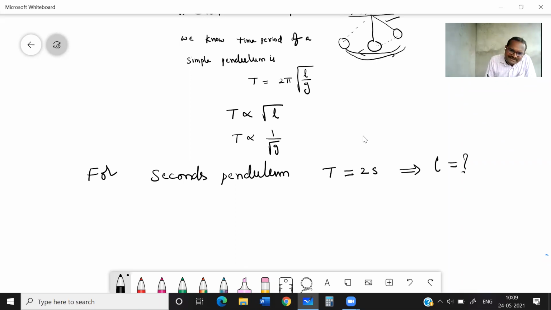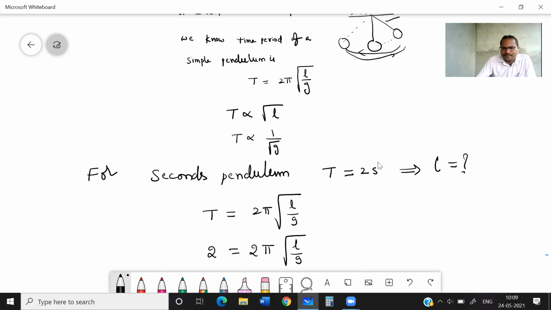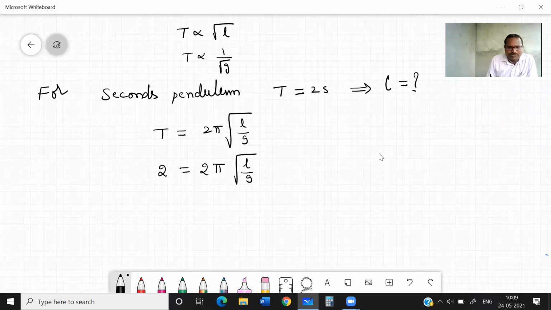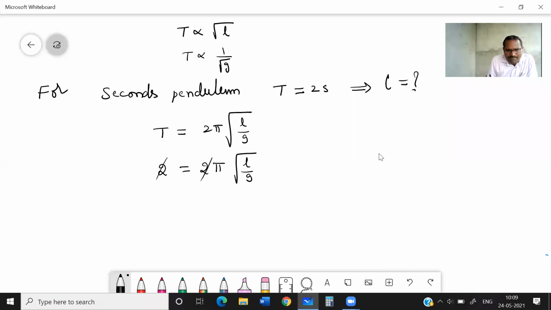Let us calculate. T is equal to 2 pi root L by g. Correct? T is equal to 2 seconds is equal to 2 pi root L by g. Yes. 2 cancel. You will get 1 by pi is equal to root L by g.